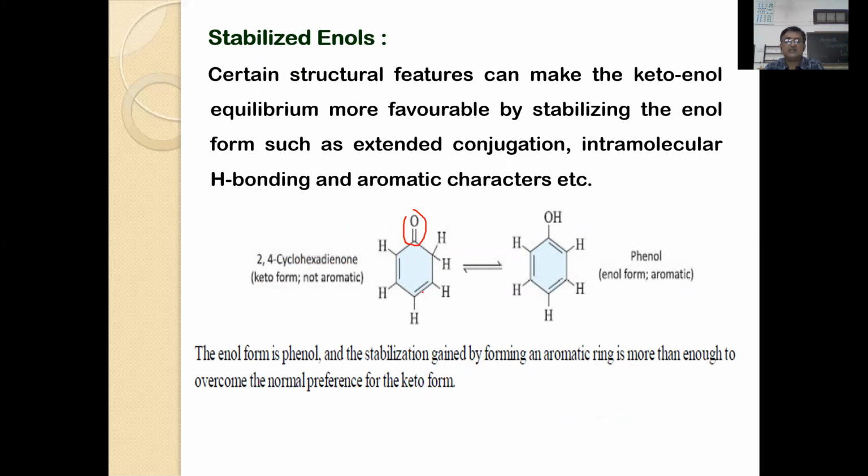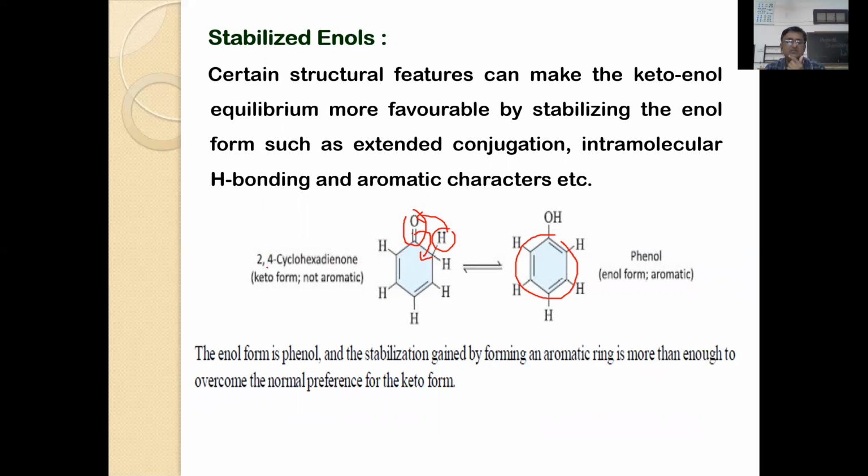They undergo internal changes, that means rearrangement, with intramolecular hydrogen bonding, and at the same time they gain stability. You can see interchange of protons taking place. When this proton is transferred to this oxygen atom and the double bond is shifted here, you get a benzene nucleus.